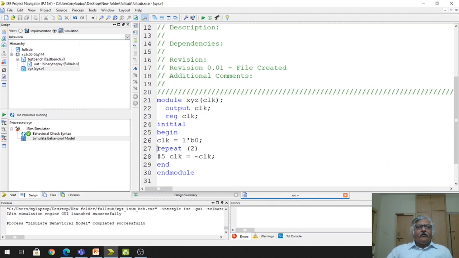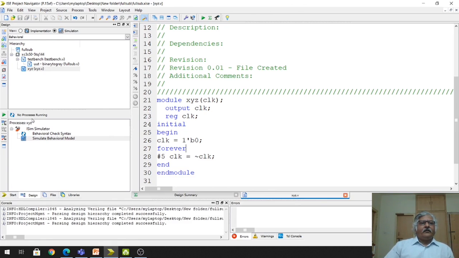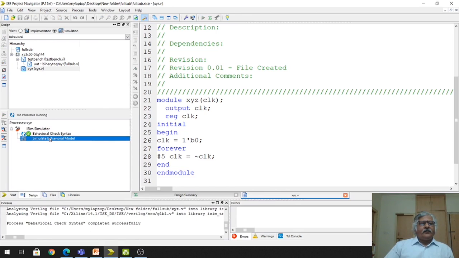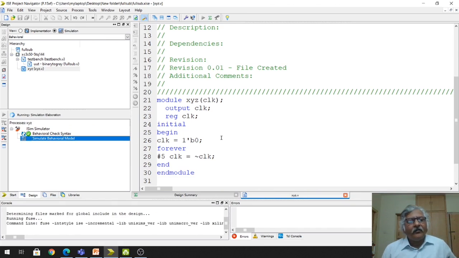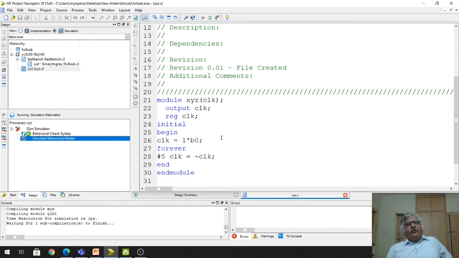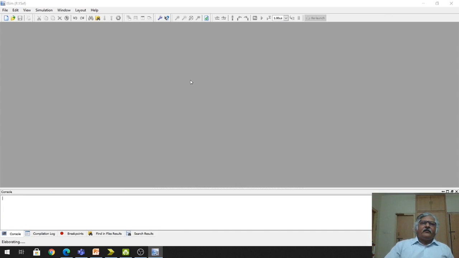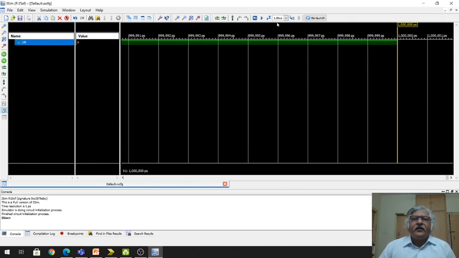So here I will remove this repeat and I will use forever. Now again I will check the syntax. It is true, there is no error. Now I will run the simulation. So now you will find that for the whole duration of the simulation this statement will run, and you will find a clock signal continuously. Now you see this simulation.